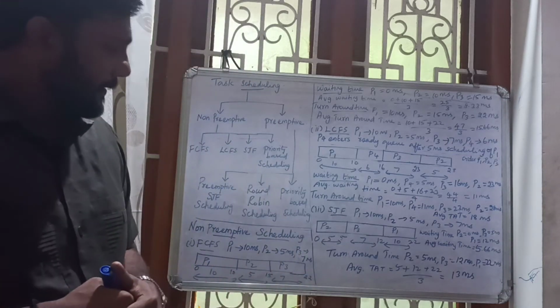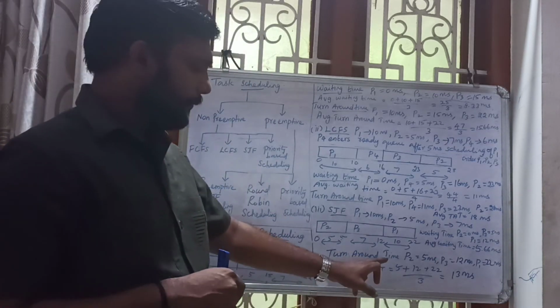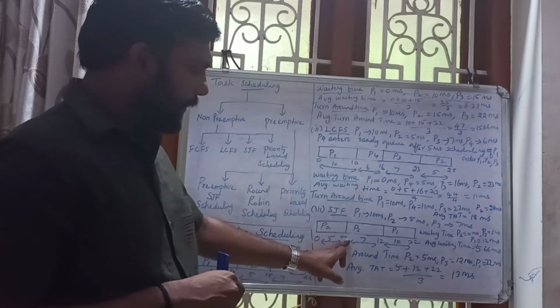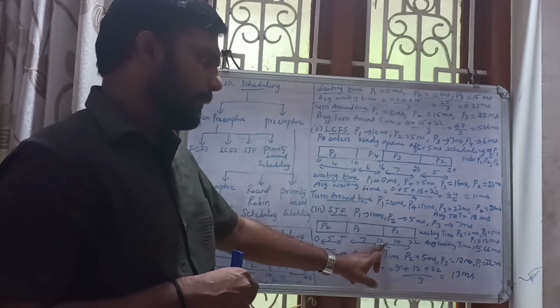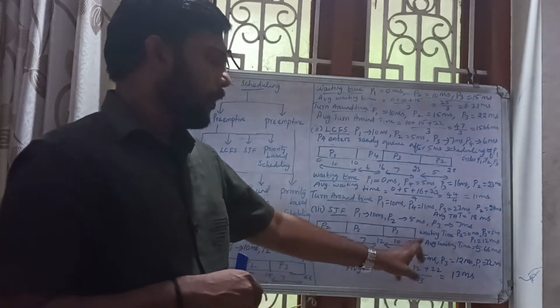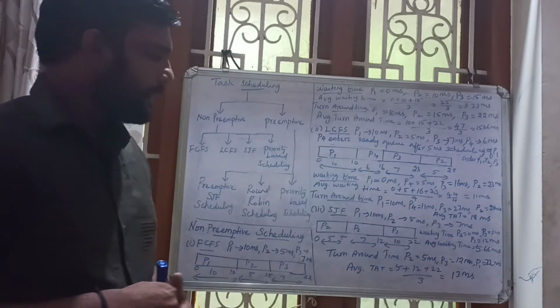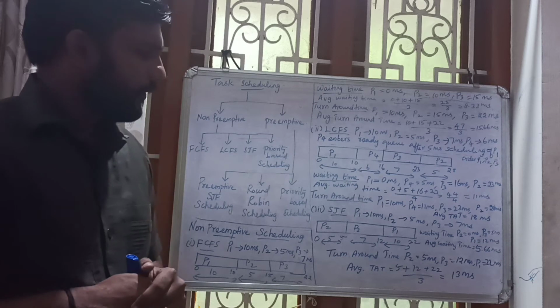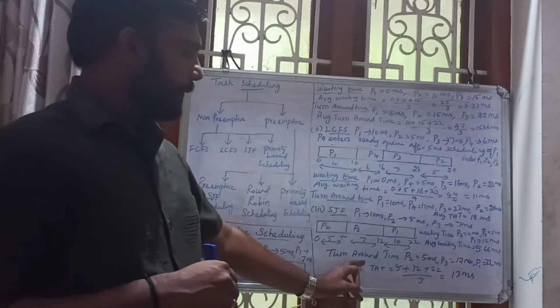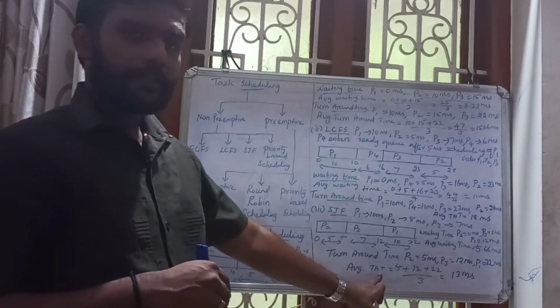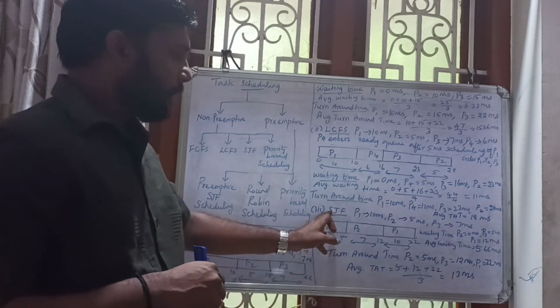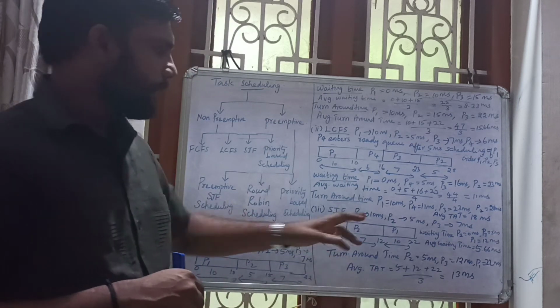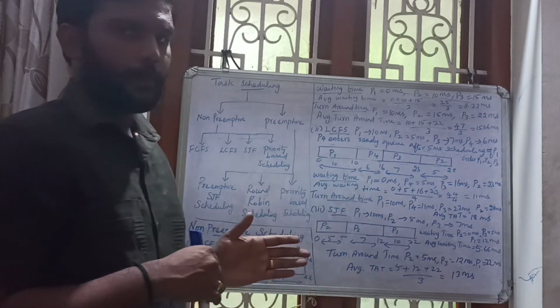Okay. Next, turnaround time. For P2, turnaround time is 5 milliseconds. For P3, turnaround time is 12 milliseconds. For P1, turnaround time is 22 milliseconds. You just add all the 3 and divide by 3. You are getting 13 milliseconds. This is the average turnaround time for shortest job first scheduling.